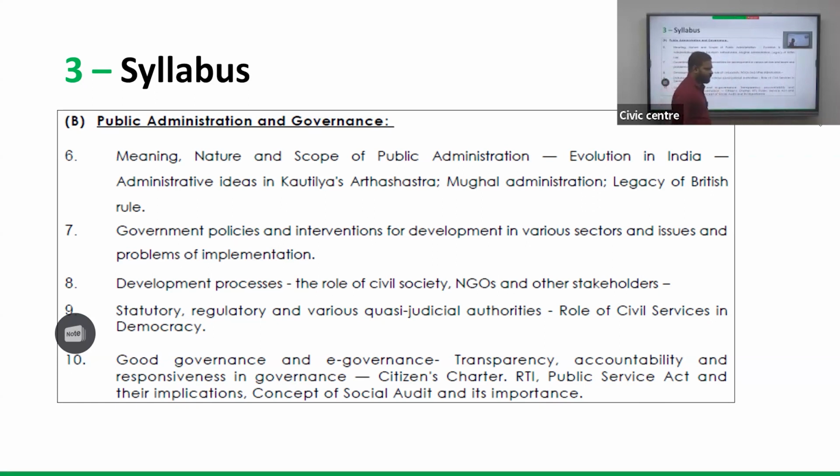Mughal administration is given much importance because the Mughals introduced many administrative reforms like the Mansabdari system, provincial administration, and the policies of Akbar.